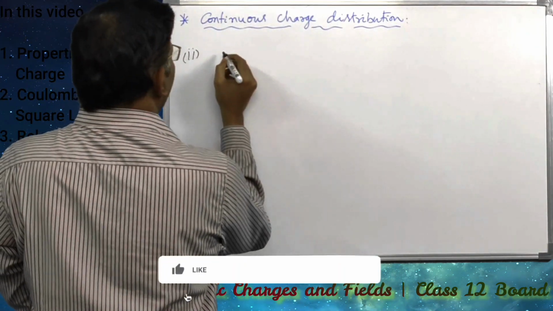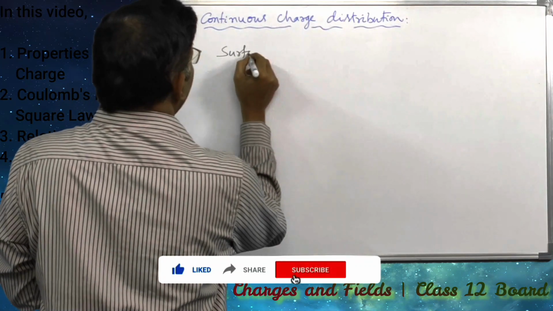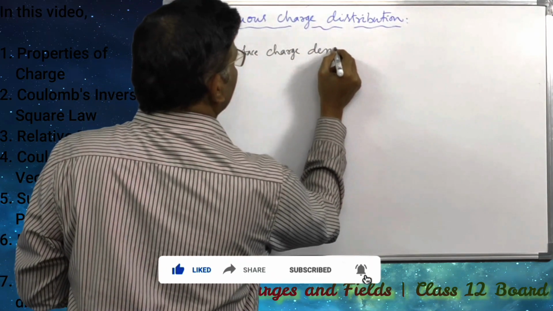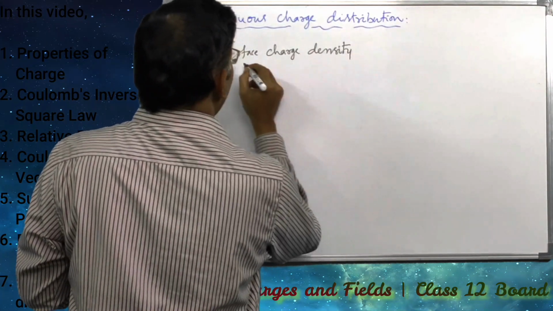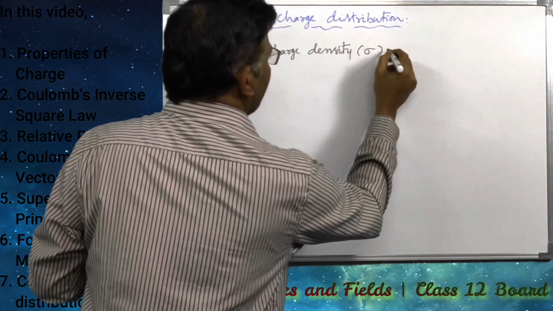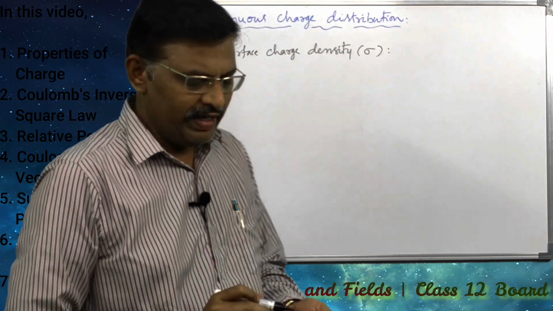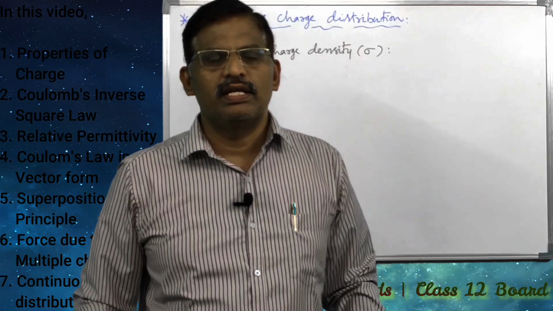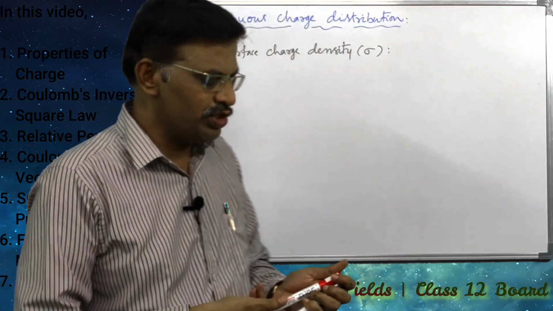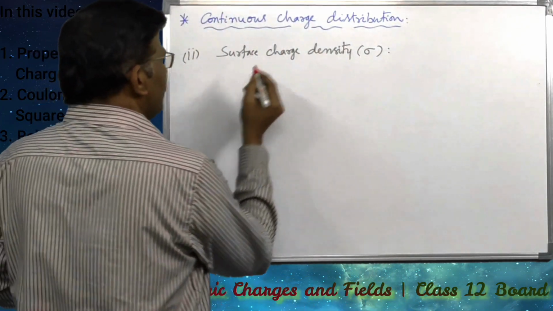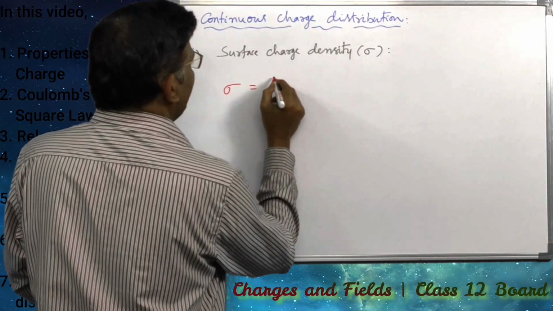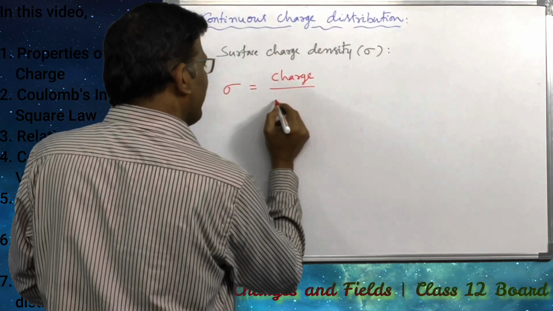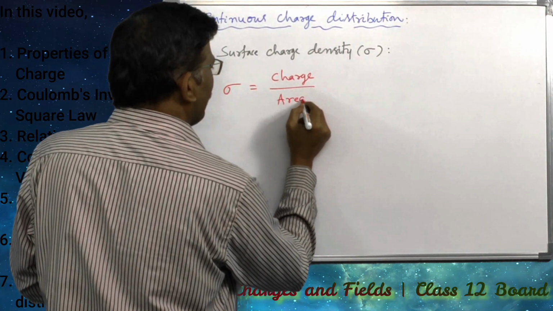Next, second one is surface charge density, denoted with sigma. So whenever a charge is distributed on a surface, then surface charge density is defined as total charge given to a surface divided by surface area.